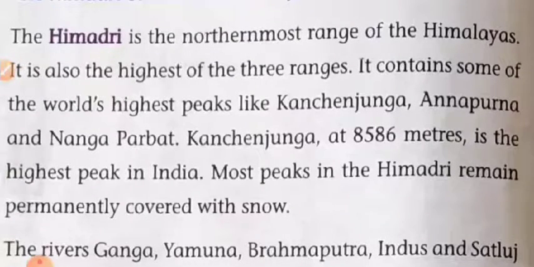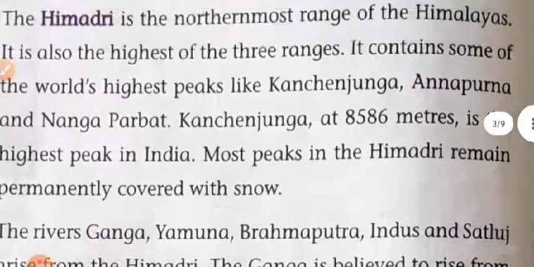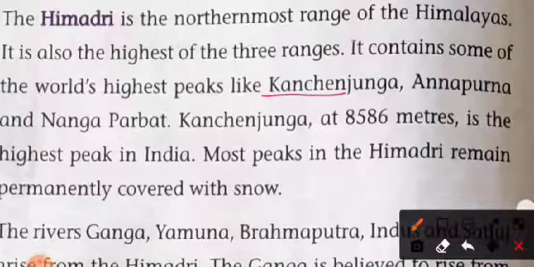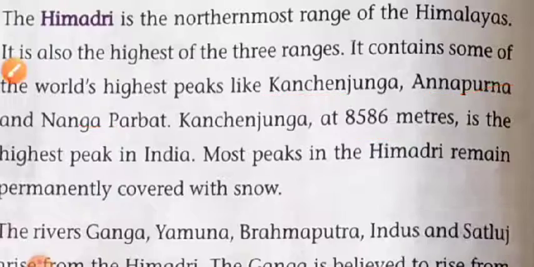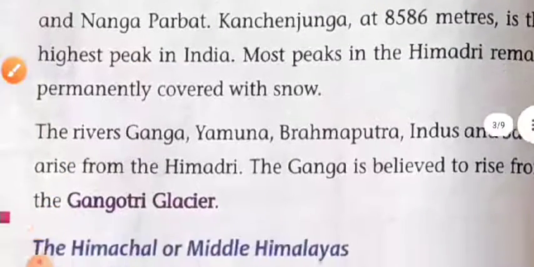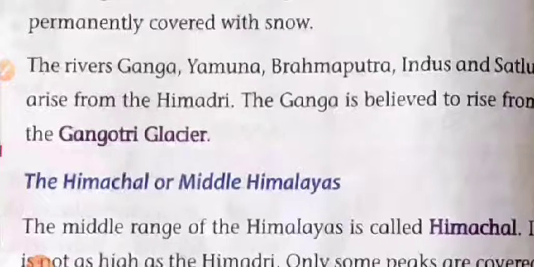It contains some of the world's highest peaks like Kanchenjunga, Mount Annapurna and Nanga Parbat. Kanchenjunga has a height of 8,586 meters and it is the highest peak of India. Ganga, Yamuna, Brahmaputra and Indus rivers originate from the Himadri region.